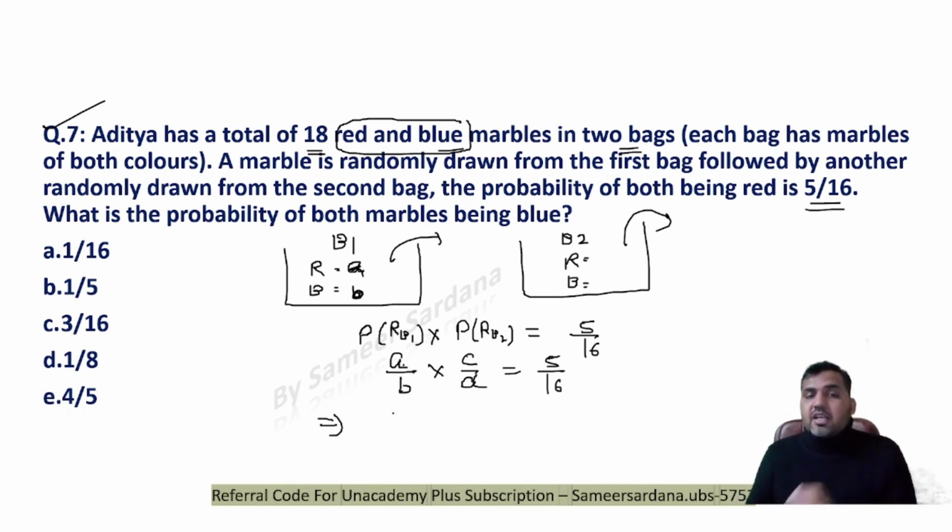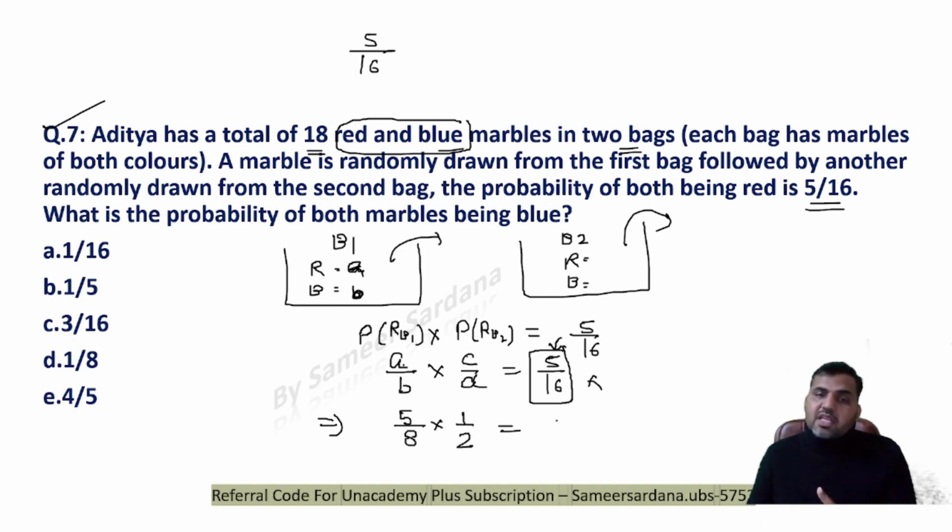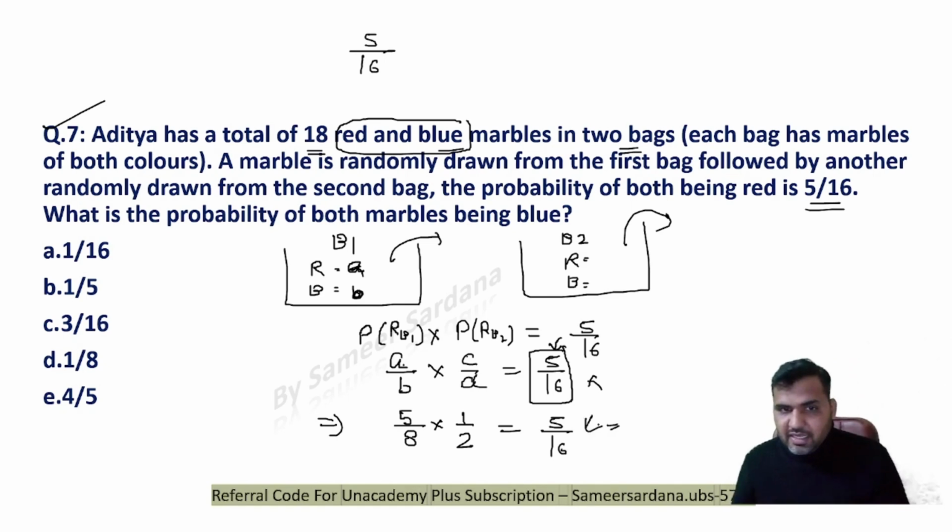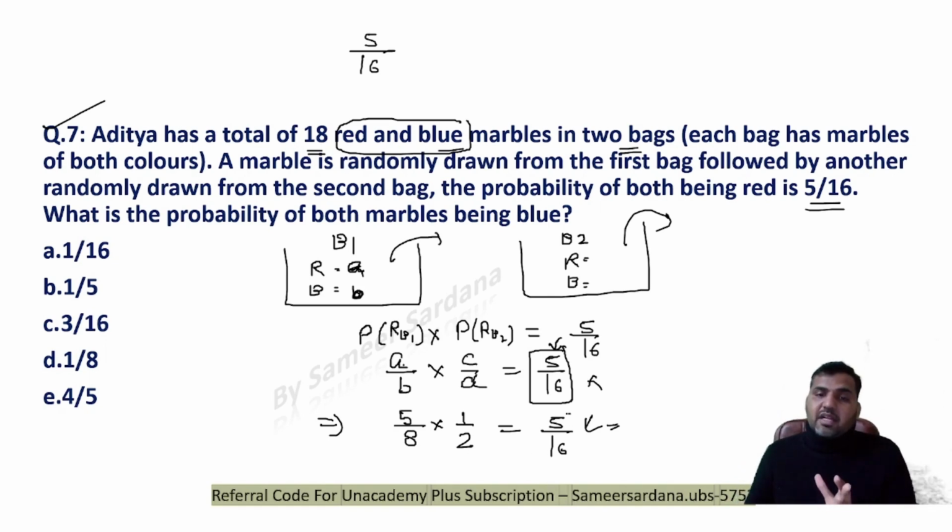The only possibility: you see that you have a 5 in the numerator, right? If there is any cancellation factor, it has to be a multiple of 5. So the two fractions on being multiplied give me a value of 5 by 16. The possibility is that one of the fractions is 5 by 8 and the other fraction is 1 upon 2. Only then you can make 5 by 16. There is no other possible case.